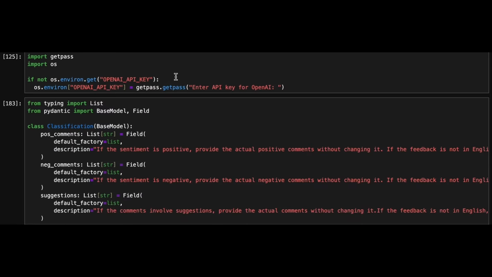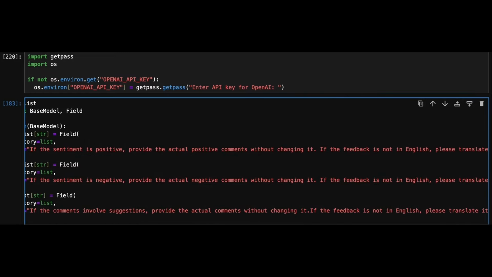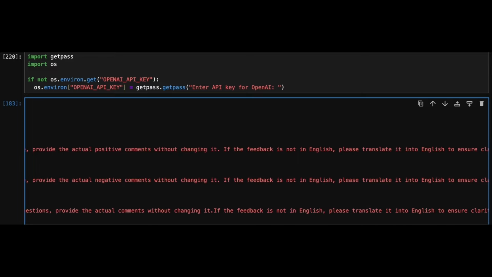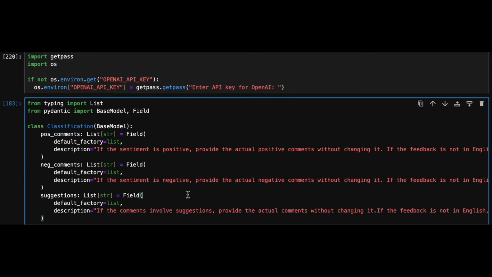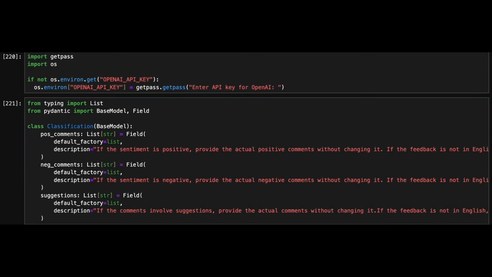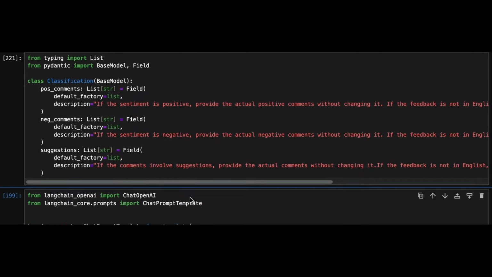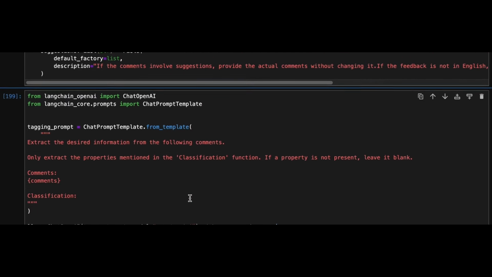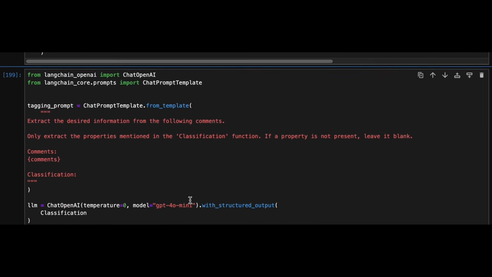Next, we'll proceed to classify the comments. First, we'll configure the OpenAI API key and define an output structure for the language model. We will use Pydantic, a data validation library, to create a classification class with the following lists: positive, negative, and suggestions. Each of these categories will be defined as lists in the structure to instruct the language model to extract the sentiment of the comments and categorize it accordingly.